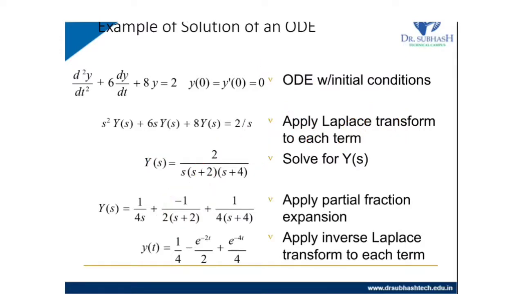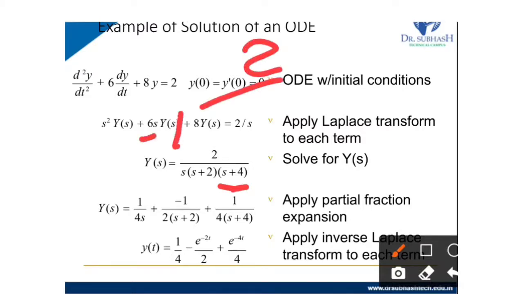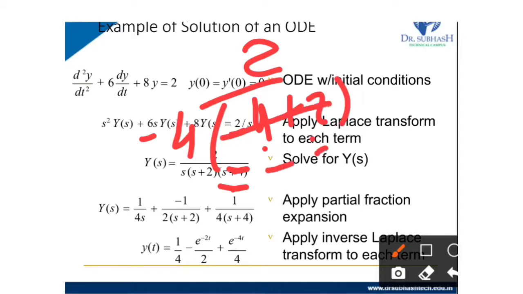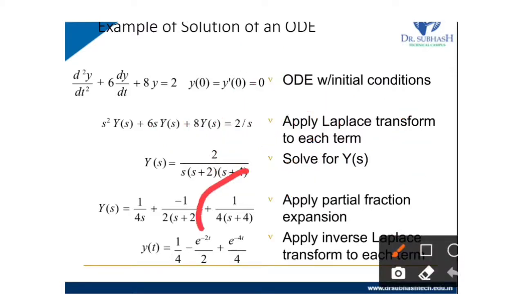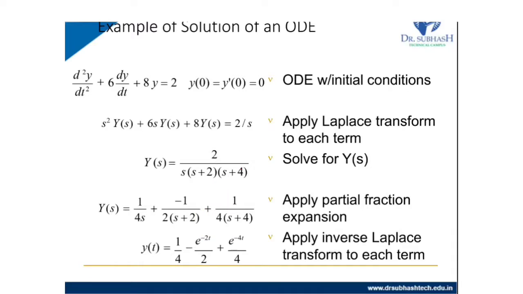Likewise, for the third term, we have to put s equal to minus 4. So it is 2 multiplied with minus 4, and the remaining term minus 4 plus 2, which equals minus 2. 2 cancels, and minus minus is plus. It is 1 upon 4. So here we will get 1 upon 4. So this is called partial fraction expansion.